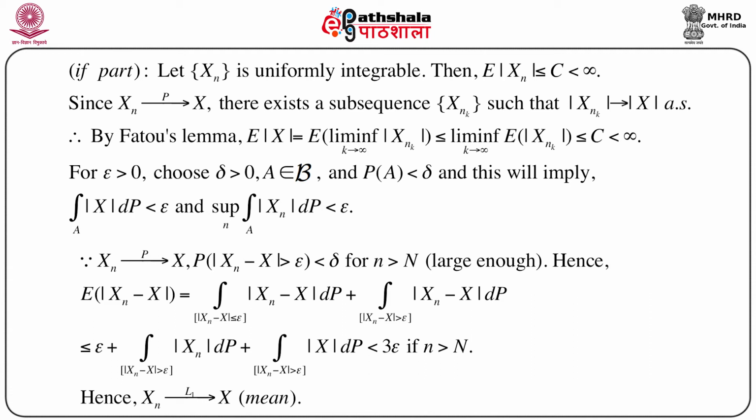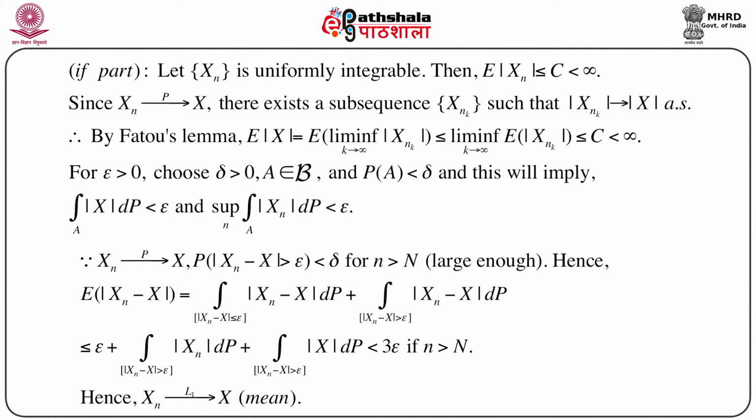Now, remember we are trying to show that xn converges to x in L1. That means, at the end we have to show that expectation of mod xn minus x goes to 0. So, we first bring this expression, expectation of mod xn minus x, and we will play with it using all the arguments just described.